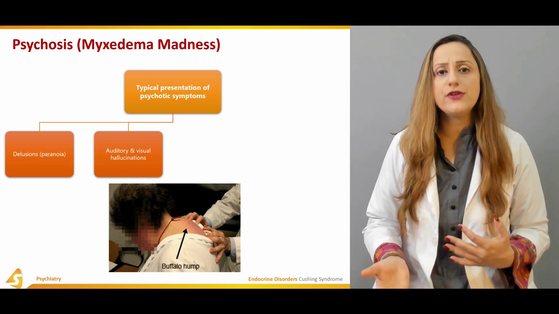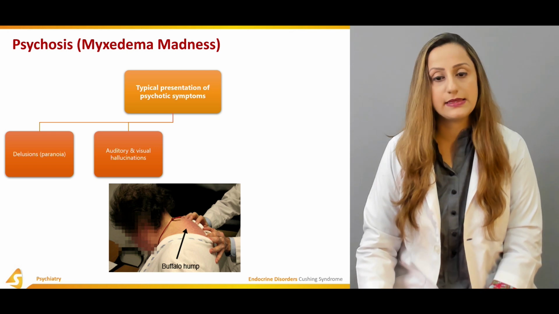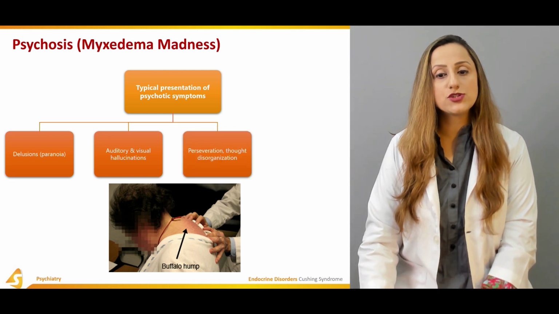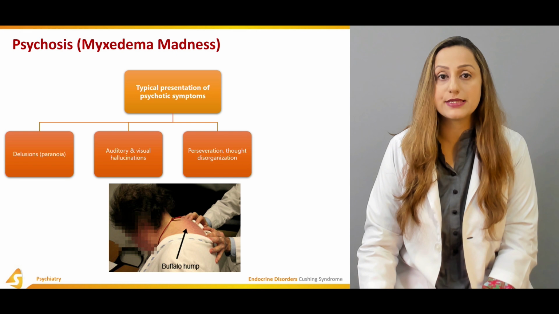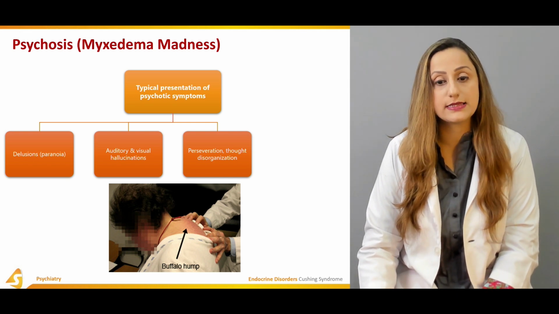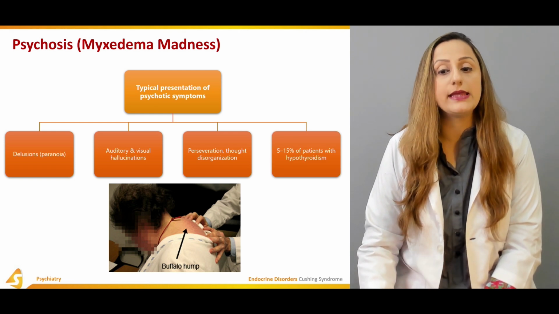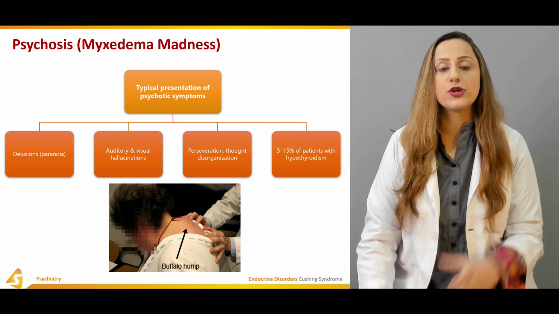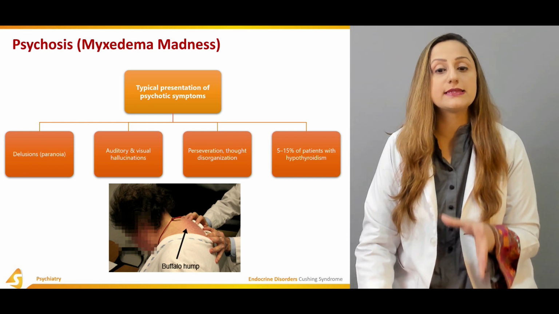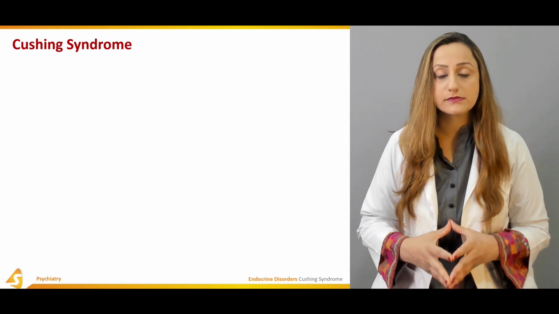In very rare cases, the person can suffer from tactile hallucinations. Then thought disorganization is again very important, and we have to focus on this as well. 5 to 15% of patients with hypothyroidism are going to suffer from this kind of myxedema madness picture that we're discussing.